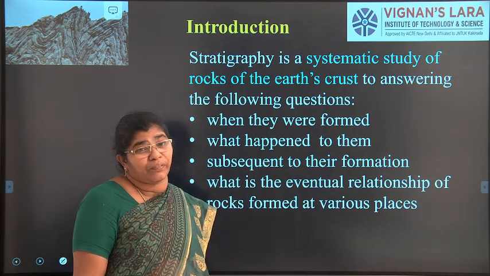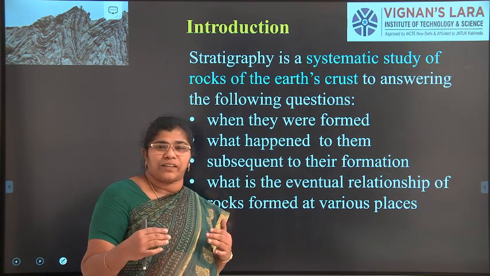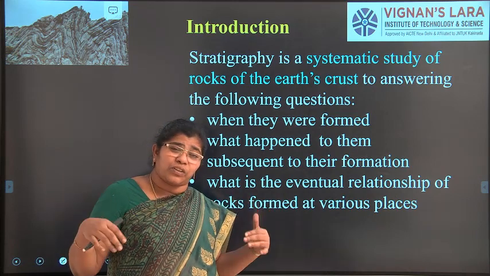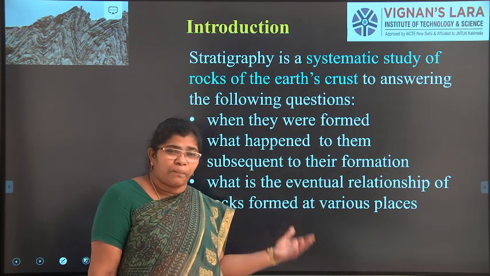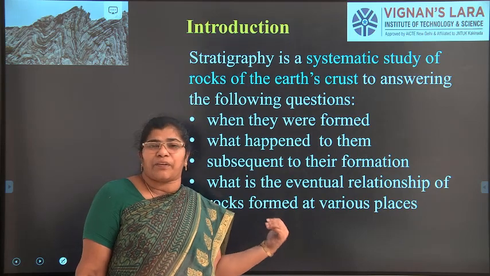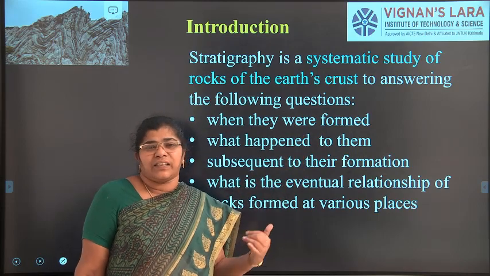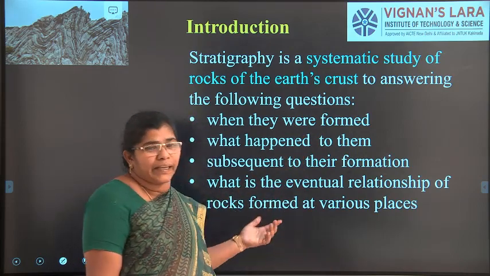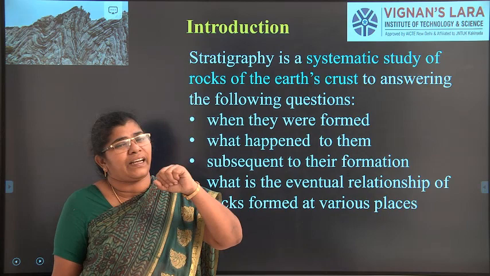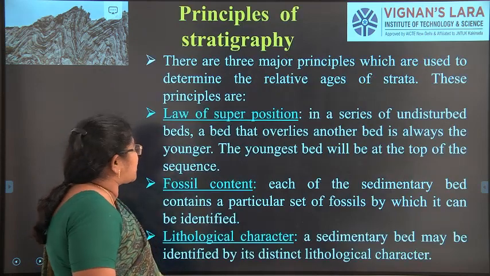For example, animals like dinosaurs were extinct, but the dead animals' bones should have transformed into rock. Based on that, we can say these are the animals that were present there. Based on the biological formation of the rocks, we can say these animals were already there, and they became extinct, so this rock had formed. Even in various places of the world, they tell that these animals were there, this type of man was there. How are they finding out? It is mainly based on rock formation, that is, the biological formation.